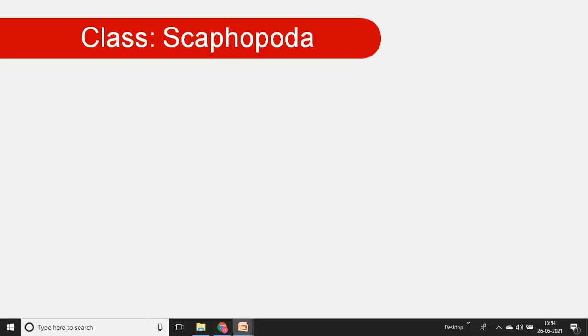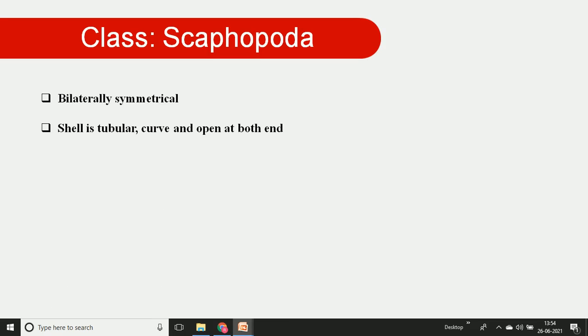What are the general characters of the class Scaphopoda? First, all Scaphopodan animals are bilaterally symmetrical, worm-like, and the body is elongated. The shell is tubular, tusk-like, curved and open at both ends, the anterior side and the posterior side.